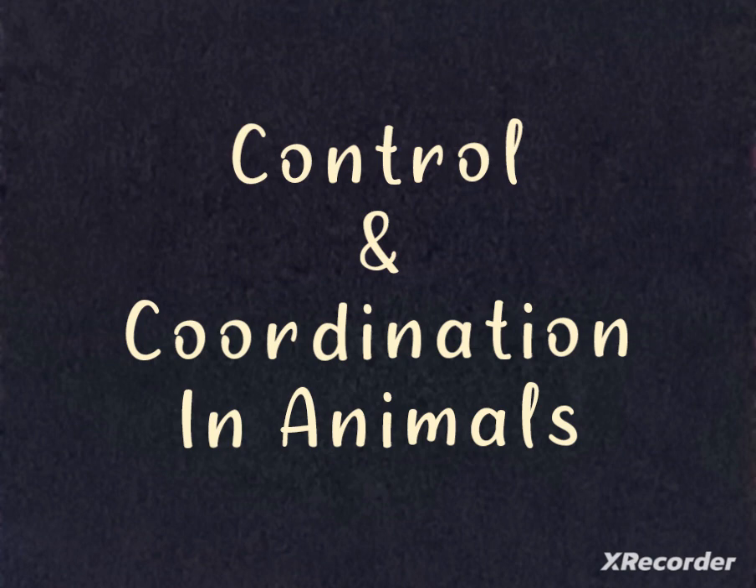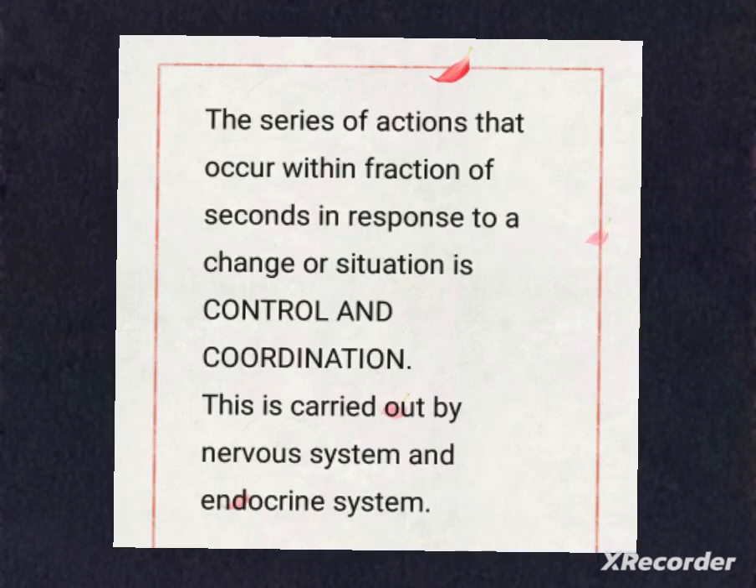So today let's know about the control and coordination, that is the nervous system in human beings or in animals. The series of actions that occur within fractions of seconds in response to a change or situation is basically control and coordination.